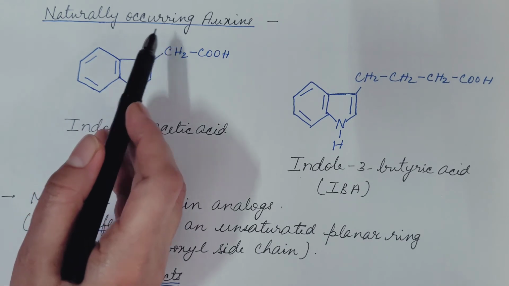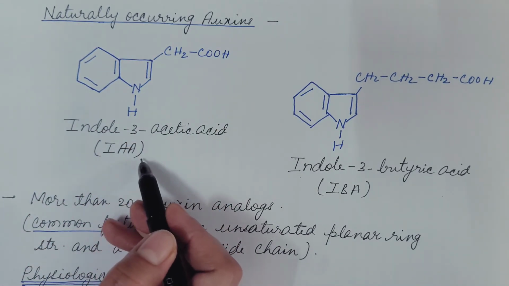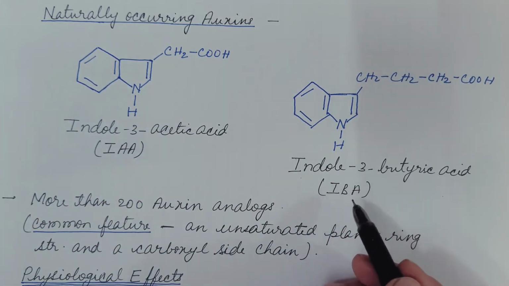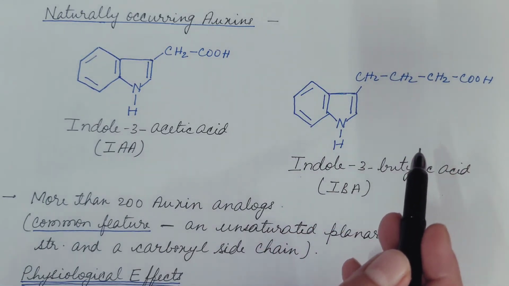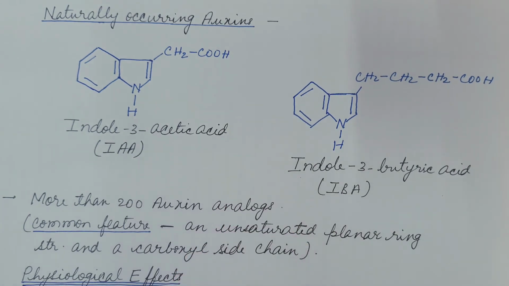Some of the naturally occurring auxins are indole 3-acetic acid, IAA. This is its chemical structure. Indole 3-butyric acid, that is IBA. This is its chemical structure. Phenylacetic acid is also a naturally occurring auxin.